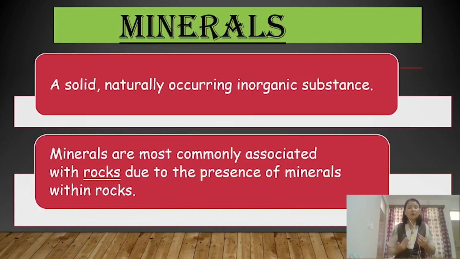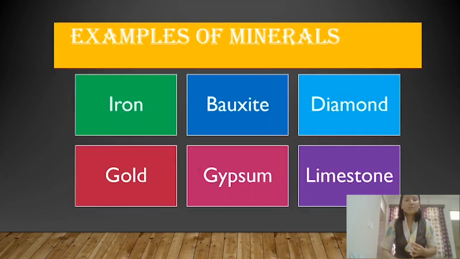Generally, when we talk about minerals, we associate or link minerals with rocks, because rock contains a large number of varieties of minerals. Examples of minerals are iron, bauxite, diamond, gold, gypsum, limestone, and we have varieties of other minerals also.